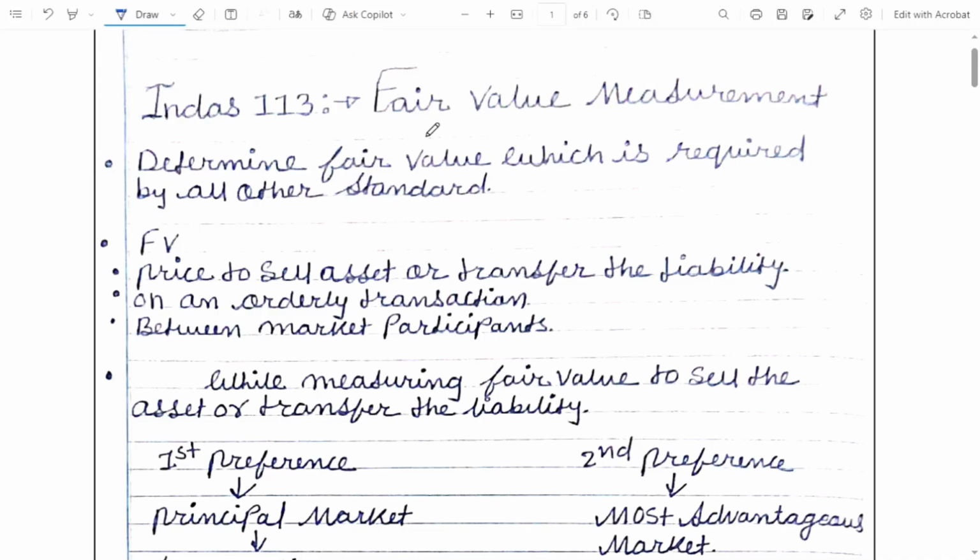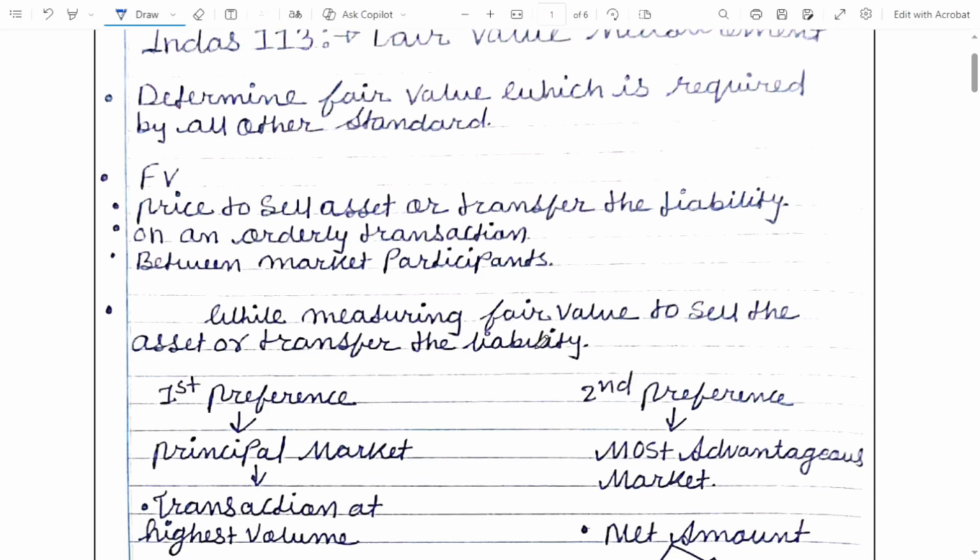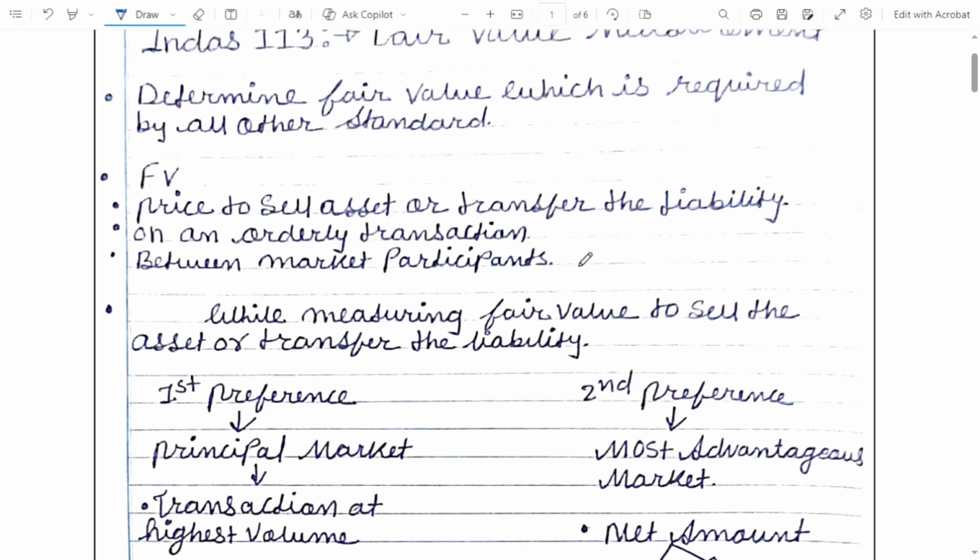Ind AS 113 fair value measurement. So in this Ind AS, we are going to understand how we can determine the fair value, which is required by all other standards. Now, what is fair value? Fair value is a price to sell the asset or transfer the liability in an orderly transaction. Orderly transaction means it should not be forced. The transaction should not be forced between market participants, meaning independent buyer and independent seller.